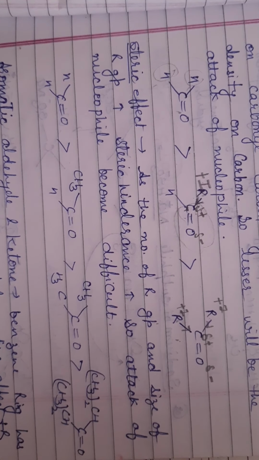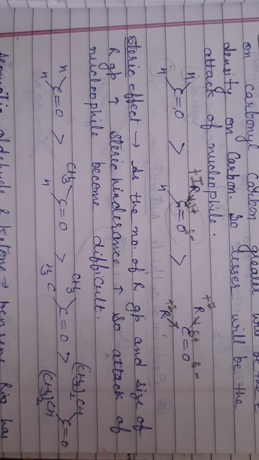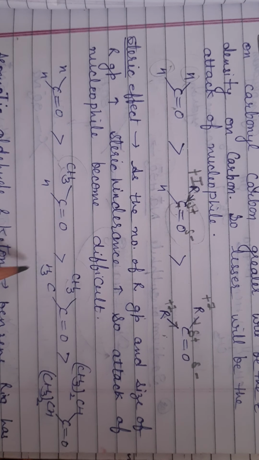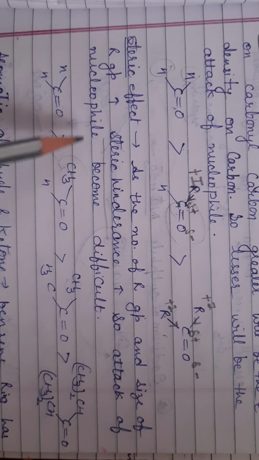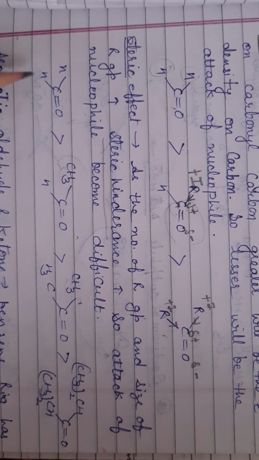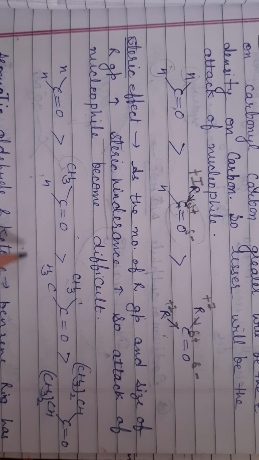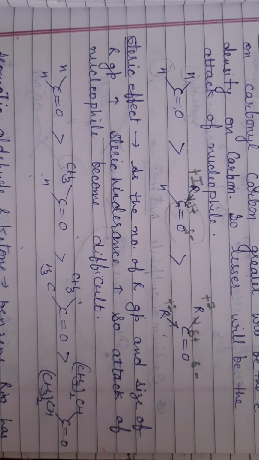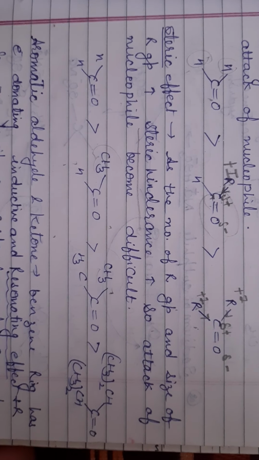Next point is steric hindrance. Steric hindrance means crowded area. As we increase the number of R groups, or as we change the R group from one carbon to more carbon atoms, or as we increase the branching on carbon, then the R group increases. When the R group increases, steric hindrance increases. That's why attack of the nucleophile becomes difficult. So formaldehyde is more reactive than other aldehydes, and aldehyde is more reactive than ketone, and ketone with a small R group is more reactive than one with a sterically big R group which has some branchings.